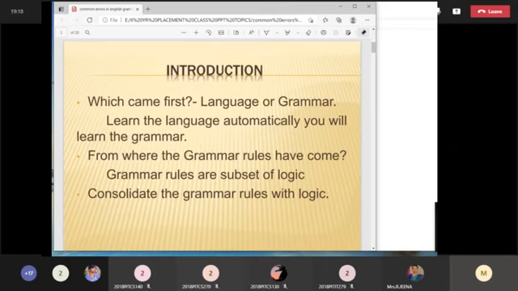In the introduction slide we have just seen how you can learn the grammar rules. If you learn the language, automatically you learn the grammar. So grammar is not boring. If you learn the grammar with some kind of logic, definitely you can learn it. At last, consolidate the grammar rules with some kind of logic. Why do you have to learn with logic? If you learn with logic, you can remember it lifelong. So it is not just for a 2 marks question paper. English is actually lifelong learning.